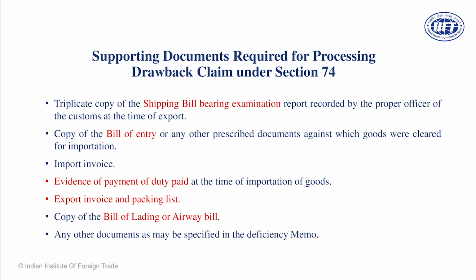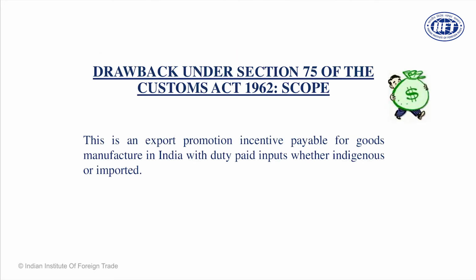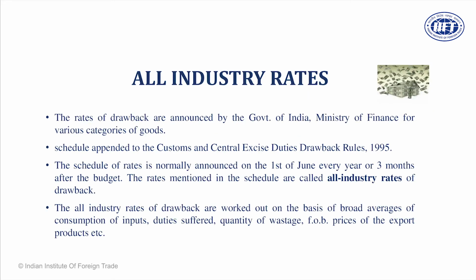TR6 challan, GAR 7. So these are the forms which you must bear in mind at the front. Section 75 is far easier to understand and easy to operate. Dear friends, this section defines the drawback rates for the manufactured goods, which are announced after the budget every year by the Department of Customs, CBIC, Central Board for Indirect Taxes.